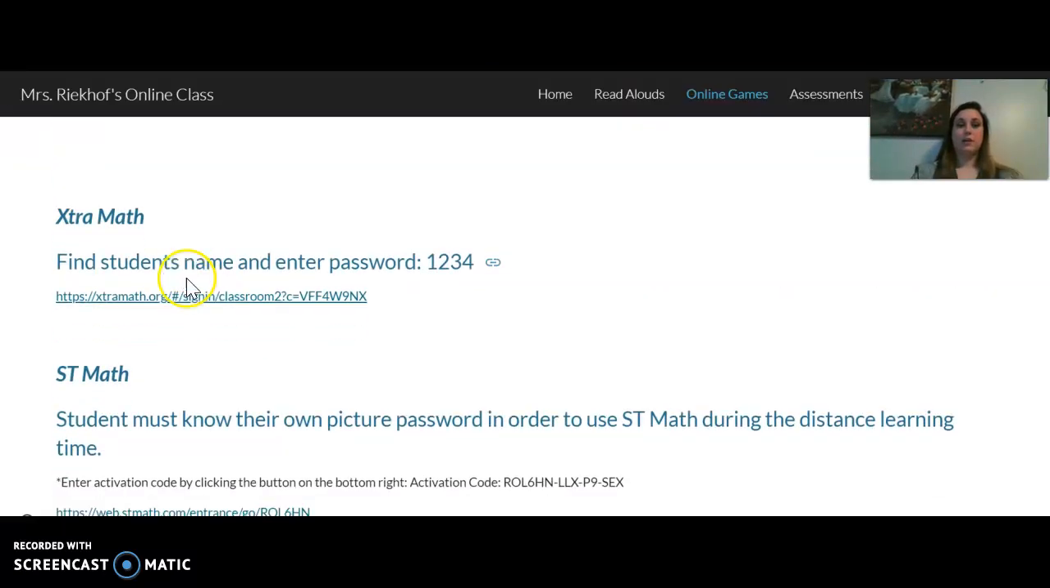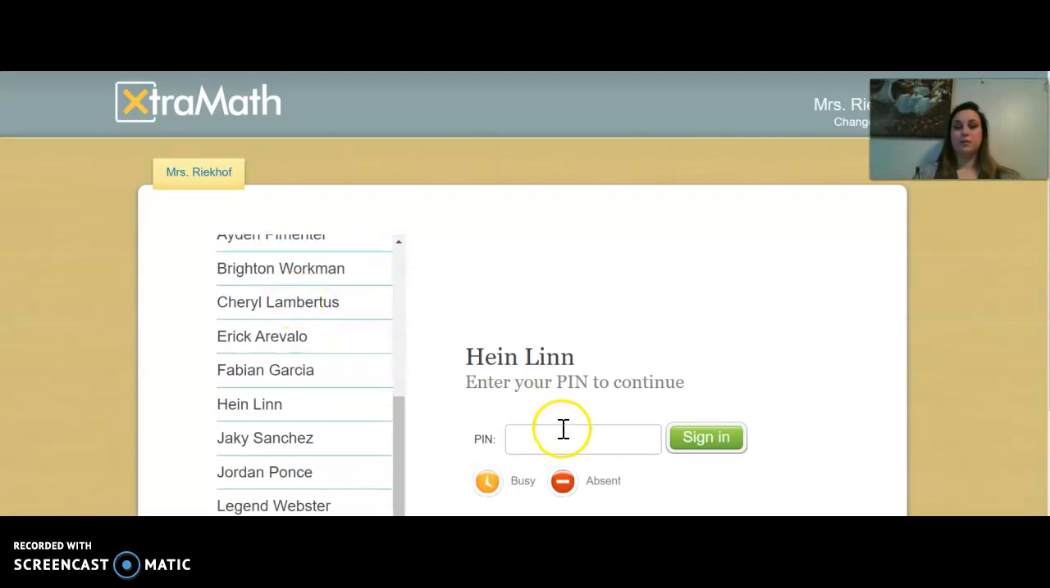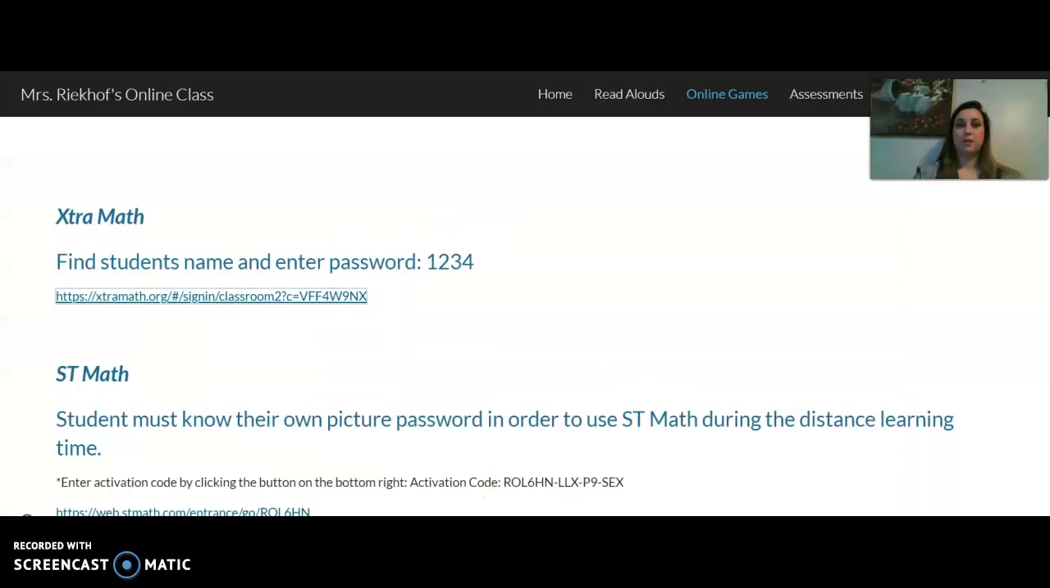After Imagine Learning is Extra Math. If you click on Extra Math, you'll find your student's name. Once you find your student's name, the password is 1234 for all of them. Go ahead and select Sign In. You will know you're done with Extra Math because it will log you out and then it will show a green check mark by your student's name.